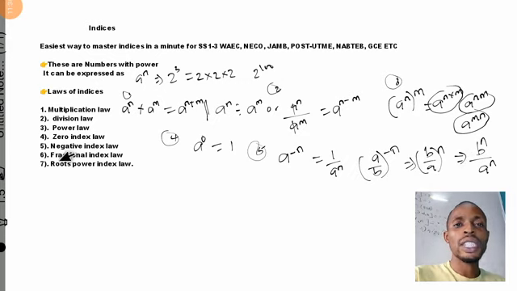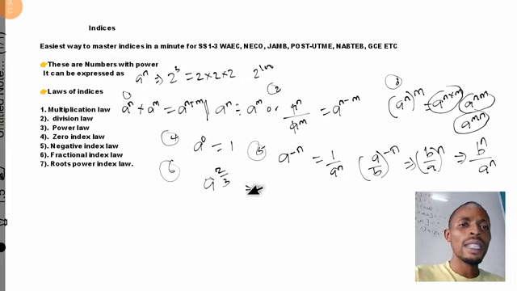Okay, so let's go to the next one, that is the fractional index. So we have number 6, fractional index. This fractional index says that whenever you have an expression like a raised to the power of 2 over 3.